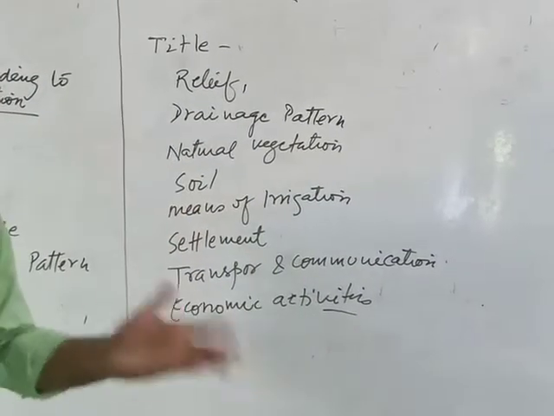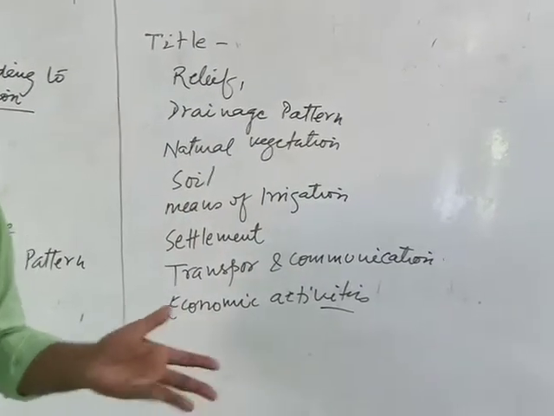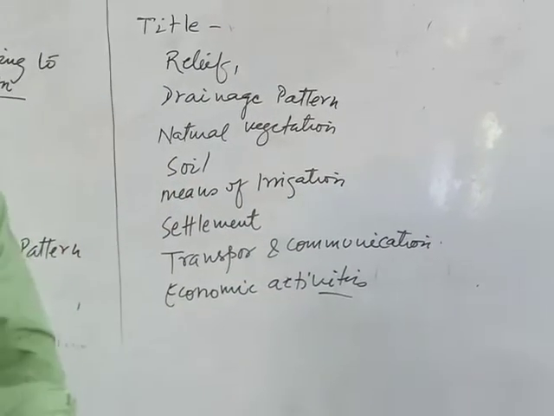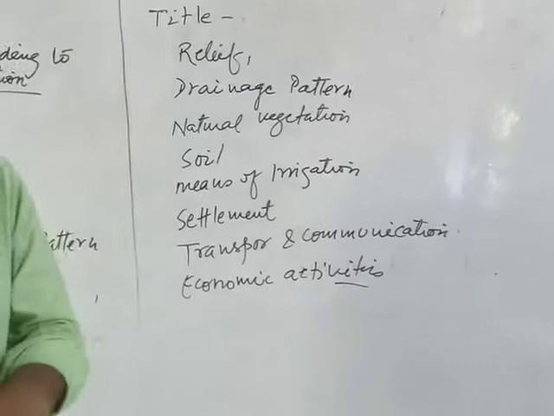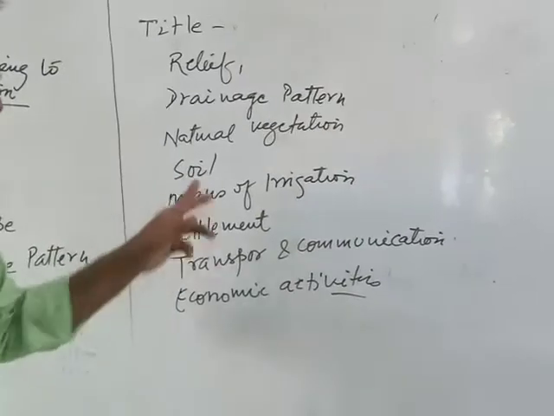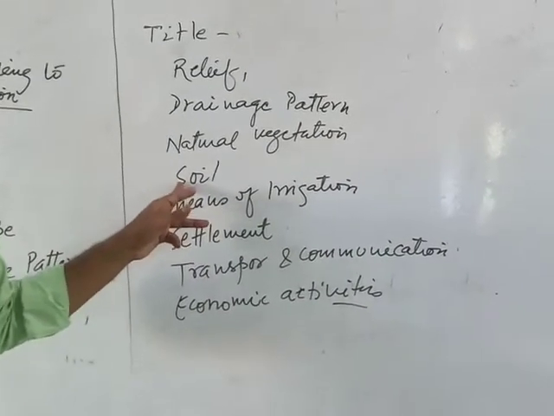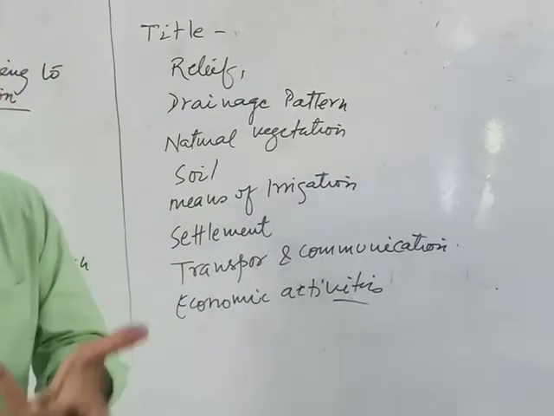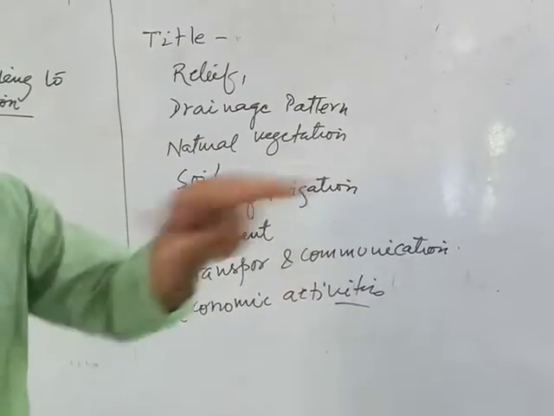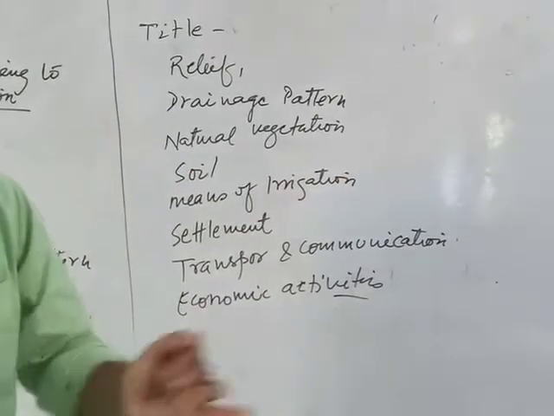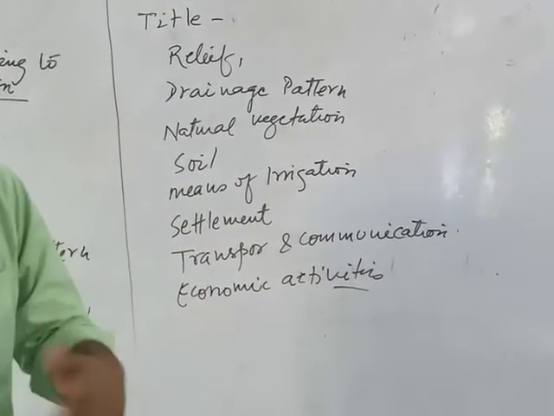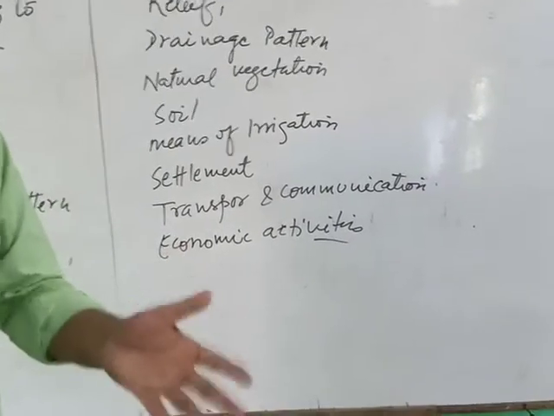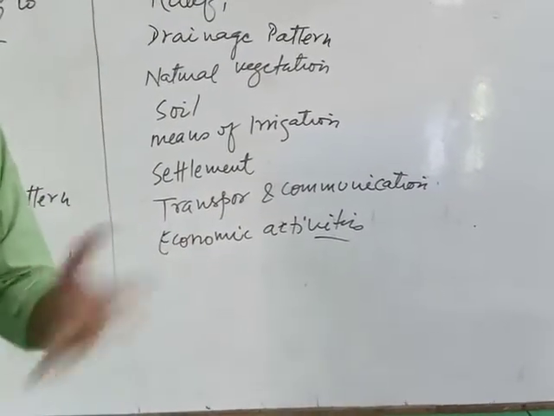Which type of vegetation, either evergreen or deciduous or coniferous, etc. Soil: which type of soil is found in that toposheet map. You have to identify it, develop your IQ and find out what type of soil is found there. Then after, means of irrigation: which type of means of irrigation is given in the toposheet map, like canals, ponds, rivers. These all together are the sources of irrigation, including tube wells, wells, ponds, lakes, rivers also.